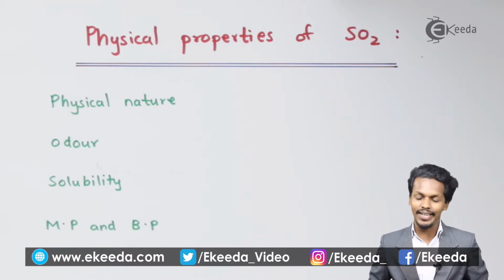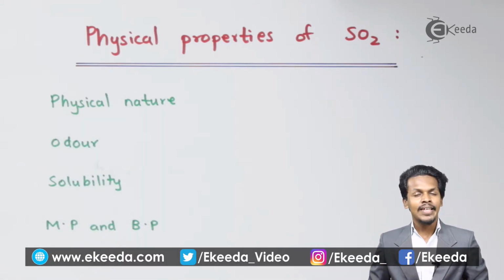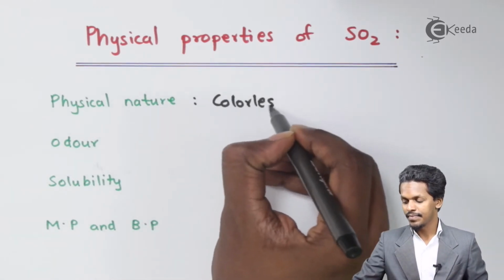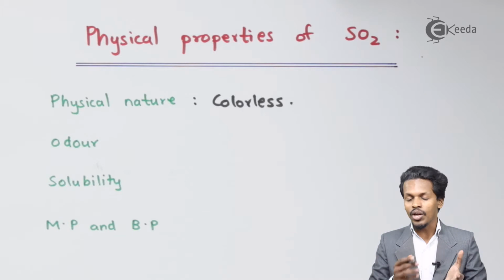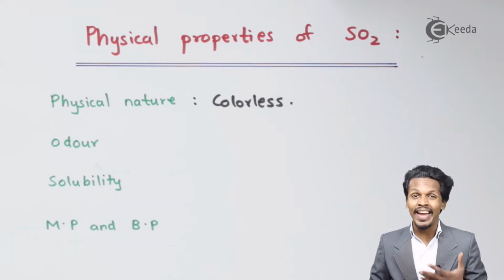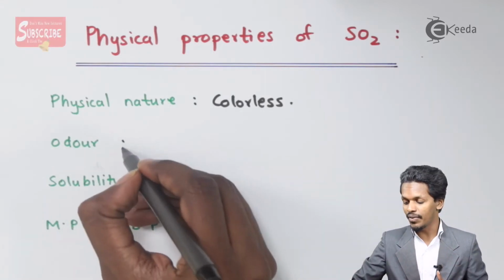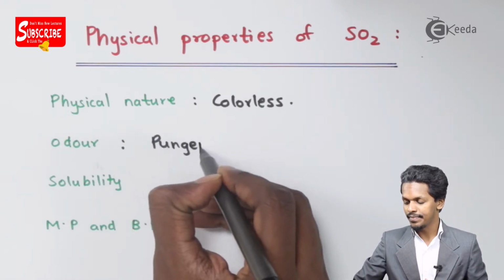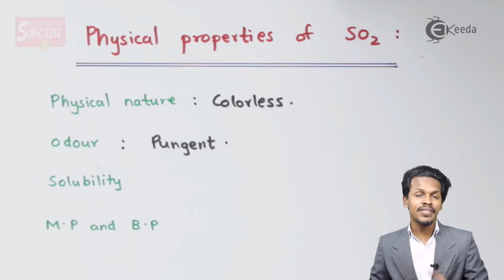So starting with the first one, that is physical nature. Sulfur dioxide is basically a colorless gas, and if I talk about the odor, it is very pungent and very suffocating. So therefore we could write here for odor that it has a pungent smell, and it is very much suffocating.